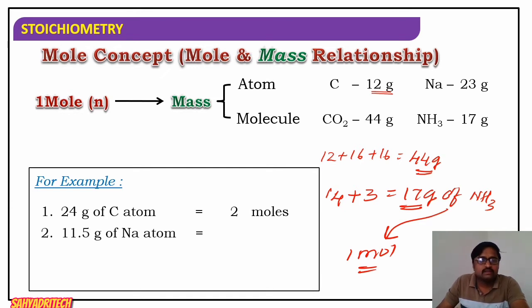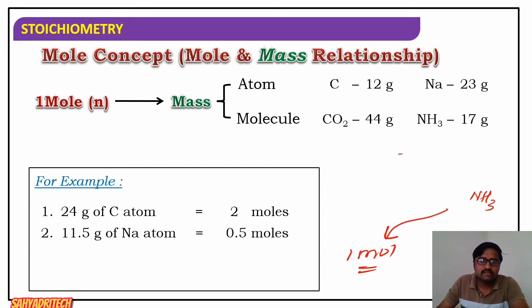Well, so 11.5 gram of sodium. 23 gram means 1 mole. 11.5 gram means half of that. So it is how much? 0.5 mole.